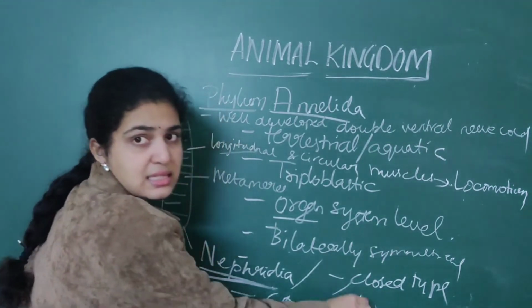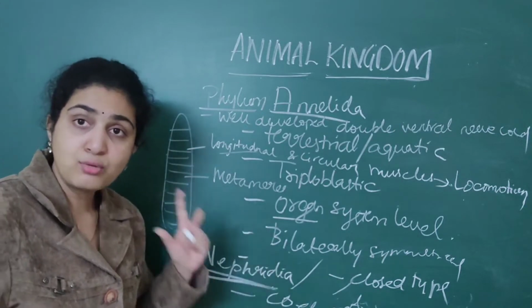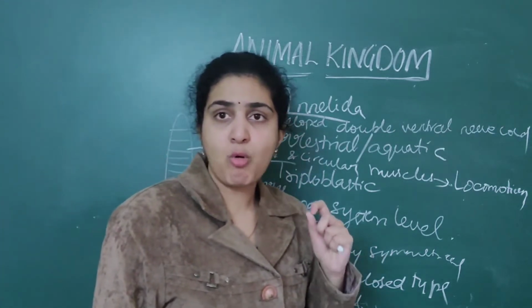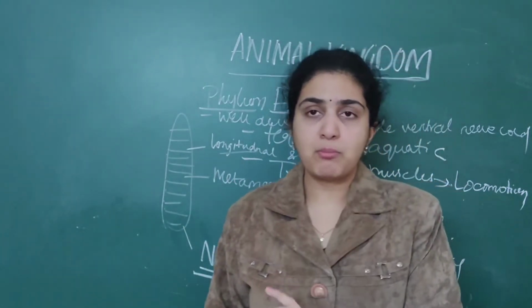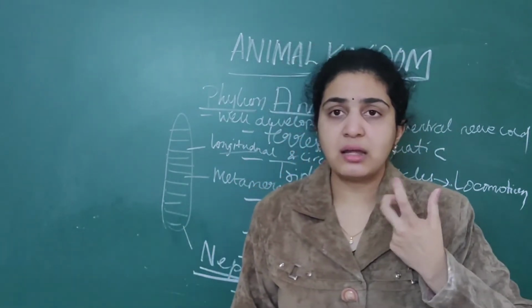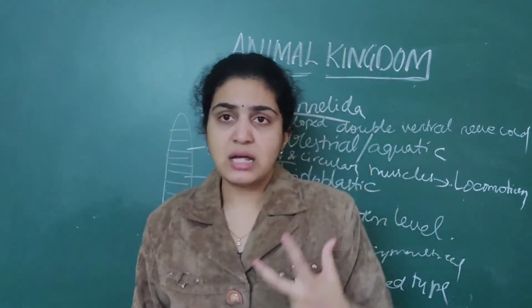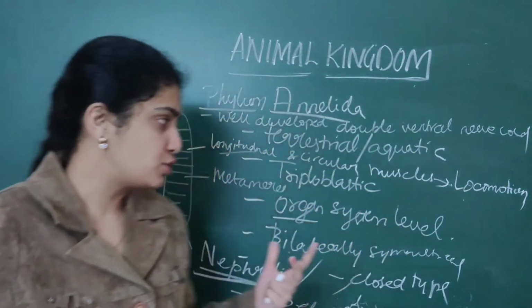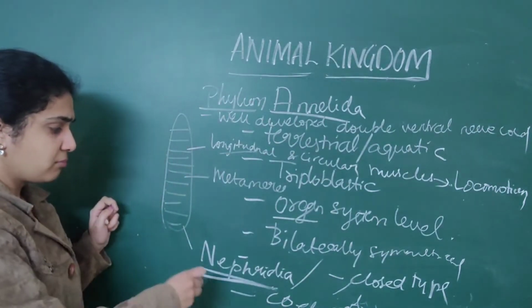Coelomate animals. Coelomate animals means what? They all will have a true coelom, that is, a body cavity is present in between the gut wall and the body wall. A specific cavity is present, that is nothing but coelom. So that is an important point that you should remember. So about coelomates it is done.